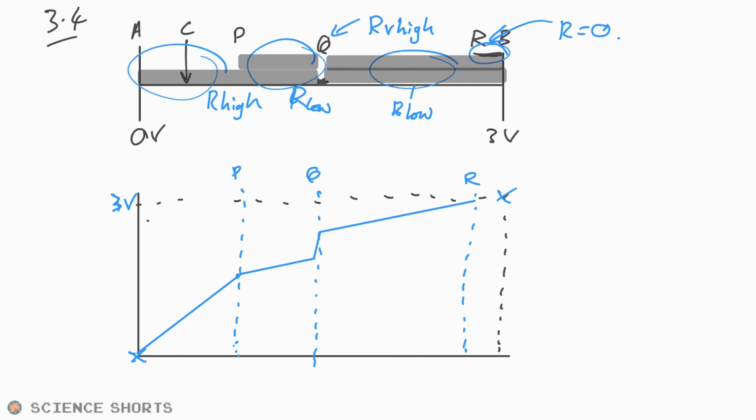Because there's no resistance from R, because it's copper, so it's essentially zero resistance. We should just have a straight line because there should be no increase in PD. No resistance between R and B, no PD between R and B. So there we go.